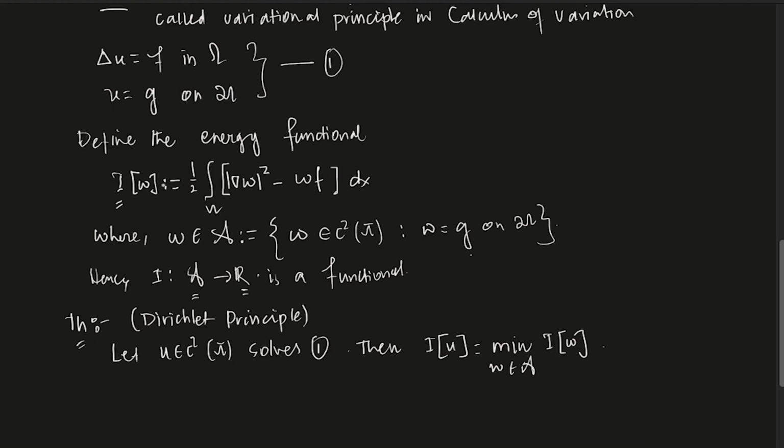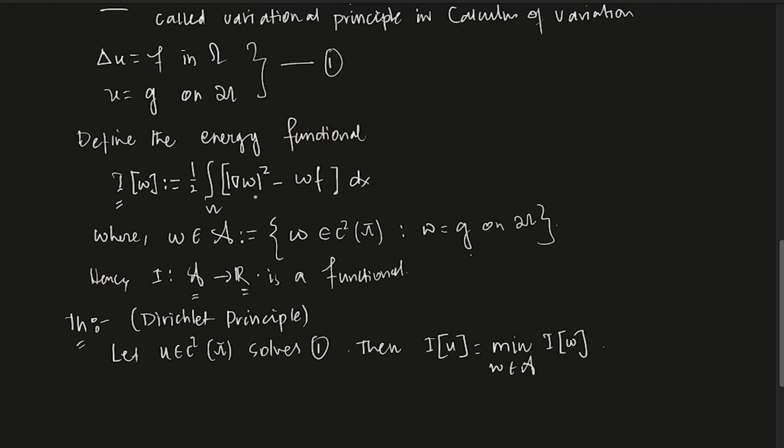And what it is saying is, if you put that u into the function I, that will give you I of u. And what is I of u? That will be the minimum of all these I's.